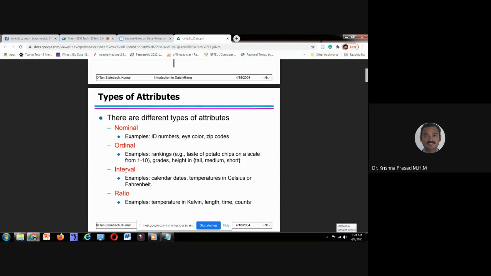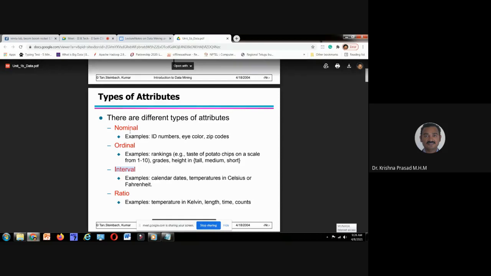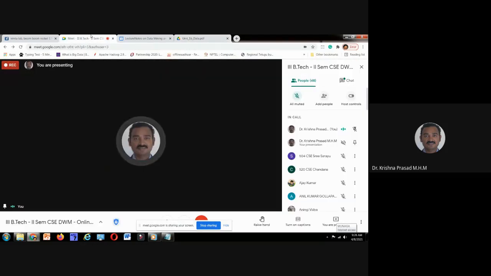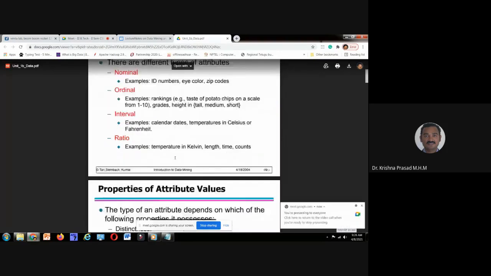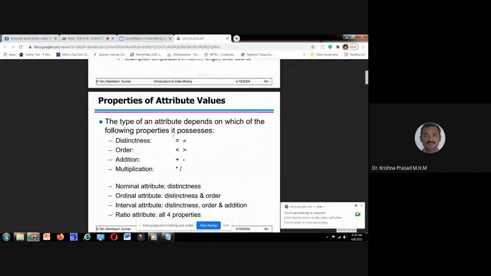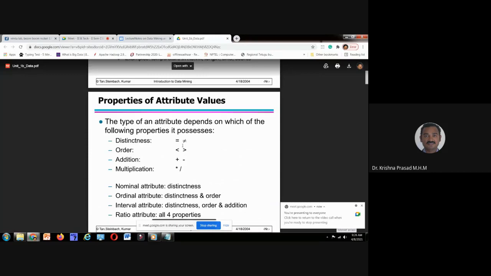For example, whoever got from 50 to 59%, that student is awarded second class. Ratio, we have discussed, right? These are the types of attributes. Please remember, this is very, very important. Next, coming to properties of attribute values.